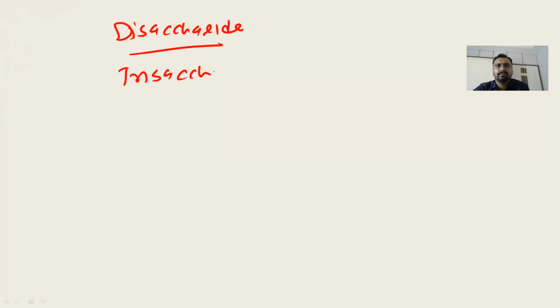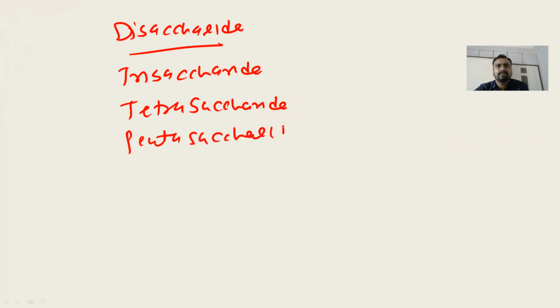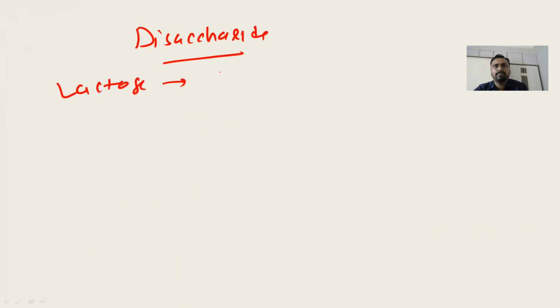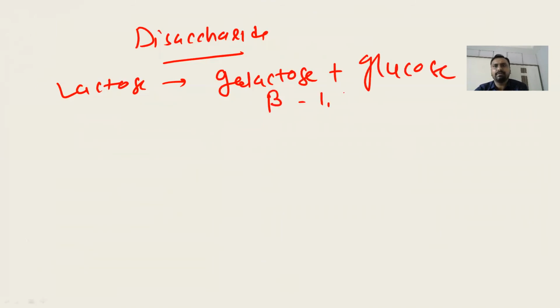So if I revise again, oligosaccharide is either disaccharide, trisaccharide, tetrasaccharide, or pentasaccharide. Now, very important disaccharides. Which are the important disaccharides? Like lactose, it is made up of glucose and galactose. Here the linkage is beta 1,4 linkage.